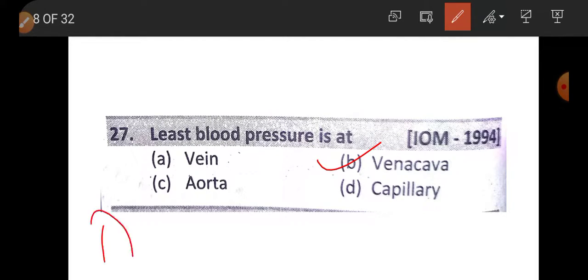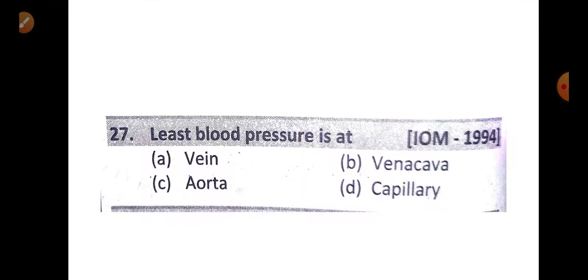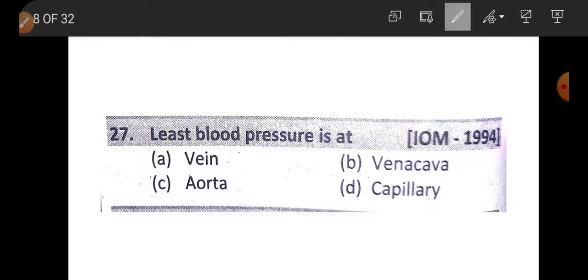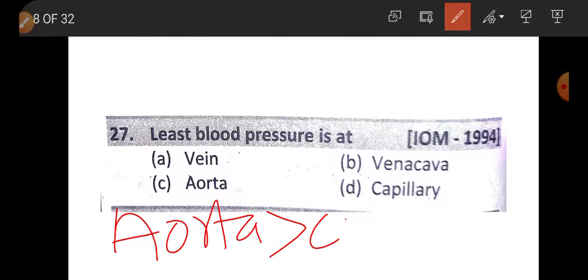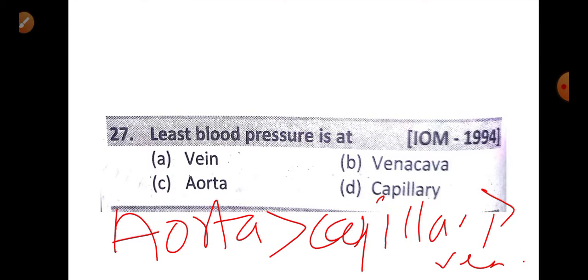Maximum in artery, aorta, then capillary, then last vena cava. So the least pressure is at vena cava.